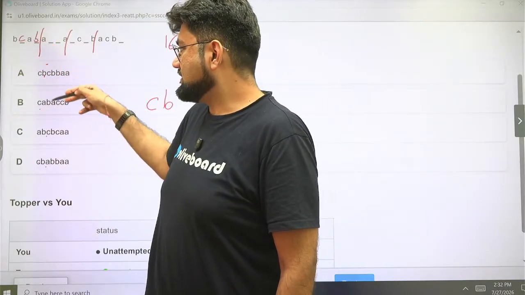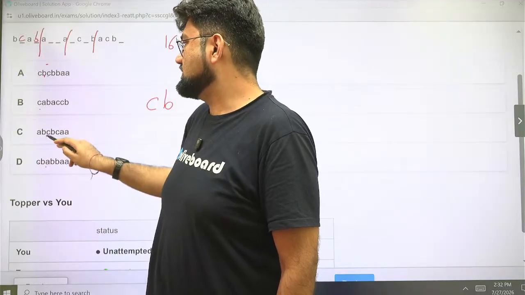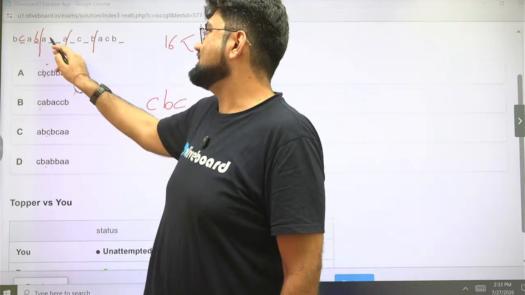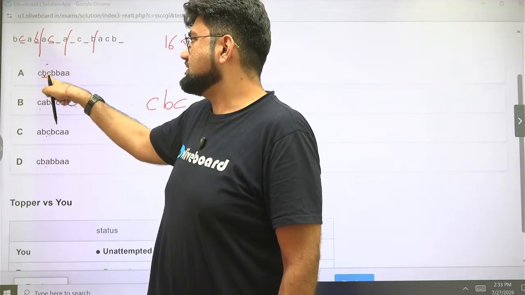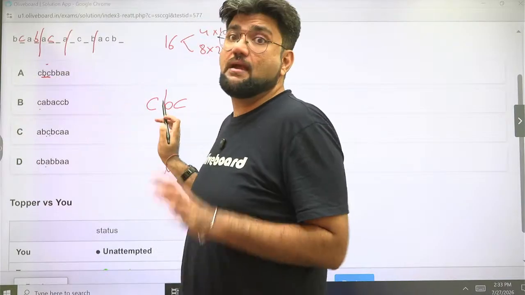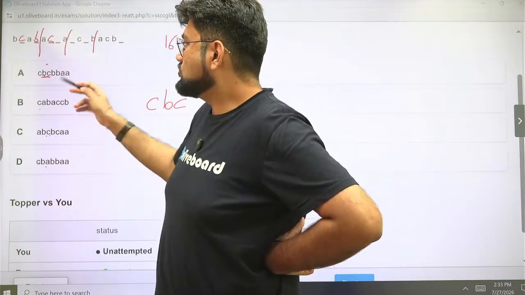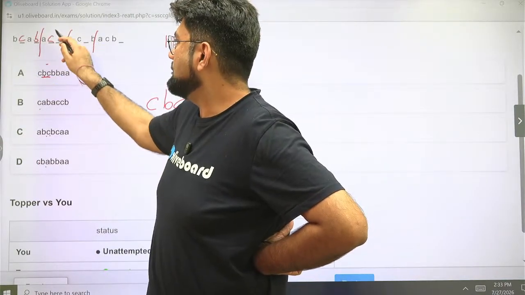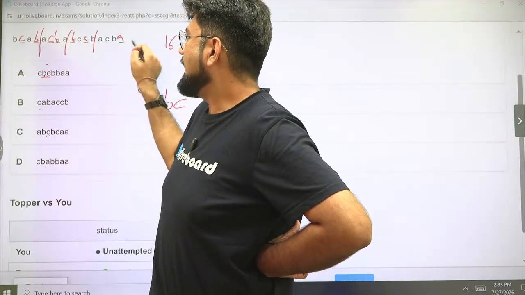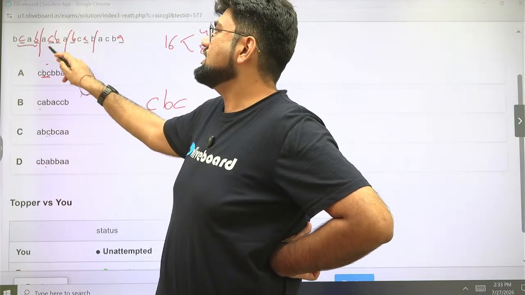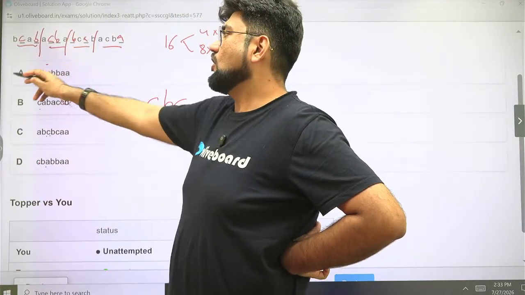Third letter, if you see C, B, C, A, again 2 places with C. So there is a good chance of the third one being C. And this shows that CBC, option A, may be the correct answer. Maybe, because there's no other option available. So you'll just put it once. So CBC, BB, AA. And you'll just observe BCAB, ACBA, BCAB, ACBA. Option A is the correct answer.